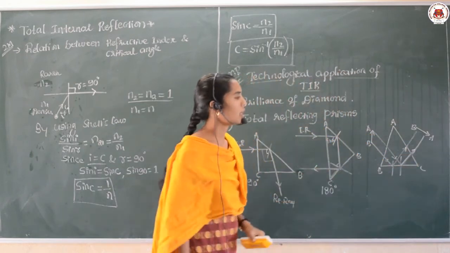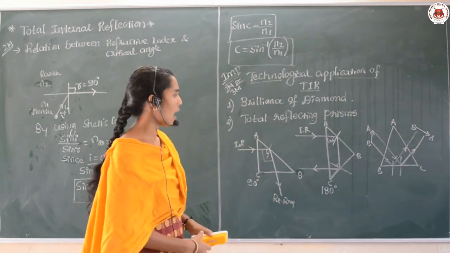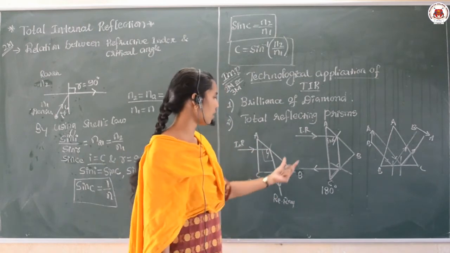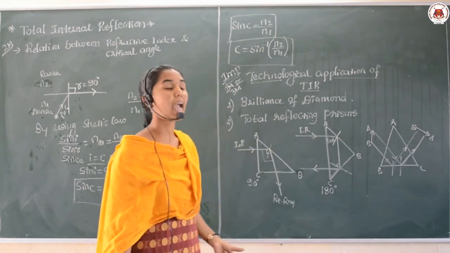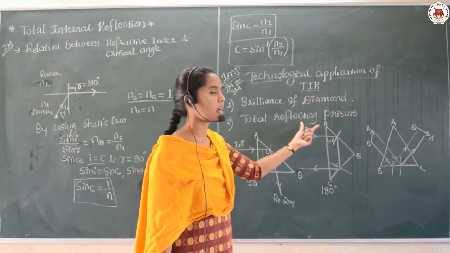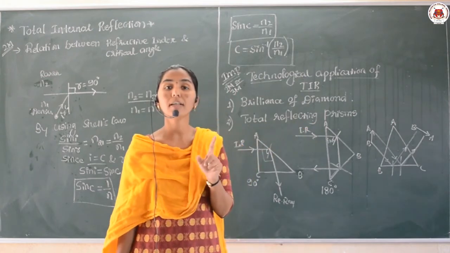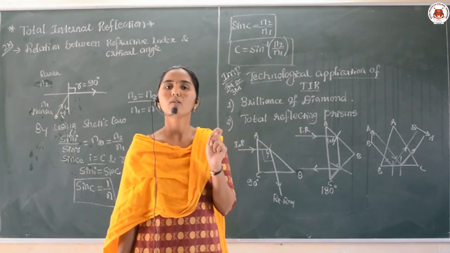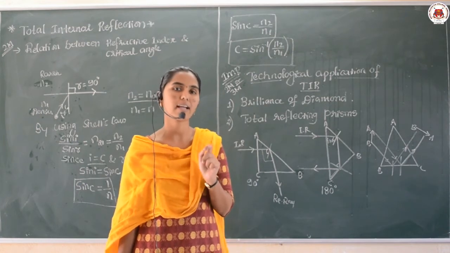Like this, the inversion of the image and the turning of light through 90 degrees and 180 degrees can be done by the total reflecting prism, which works on the principle of total internal reflection.